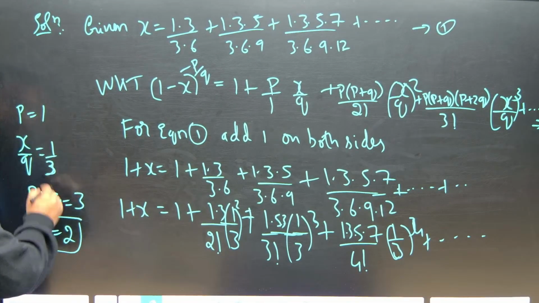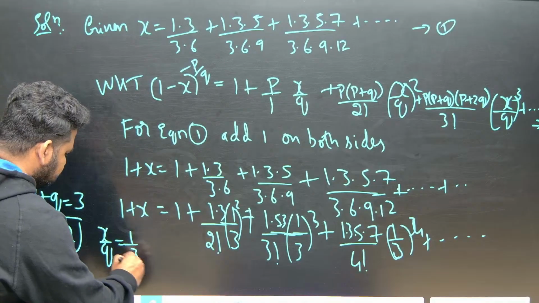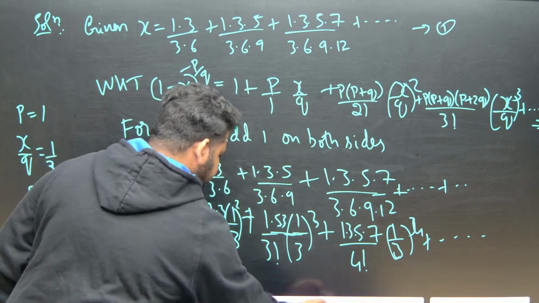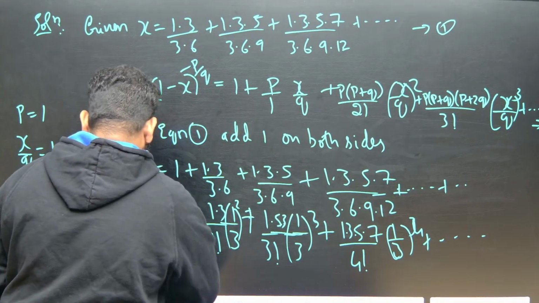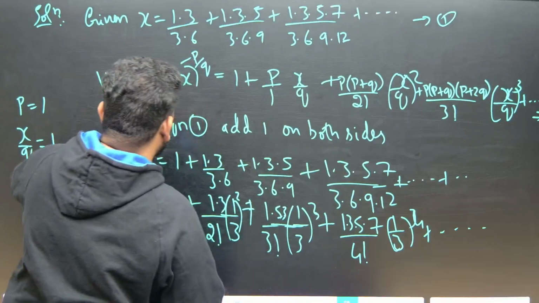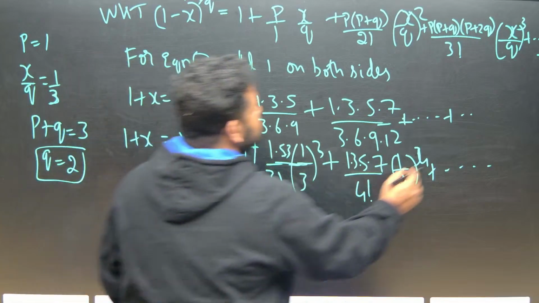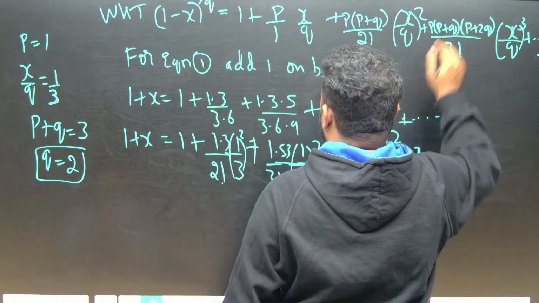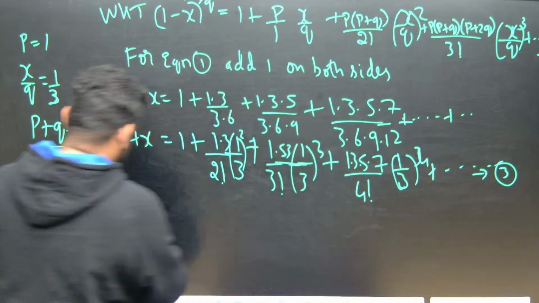So, X is equal to what? X by Q is equal to 1 by 3. On comparing, we have to write on comparing. Let me write the steps here. This is equation 2, that is equation 1, so let us take this as equation 3. On comparing